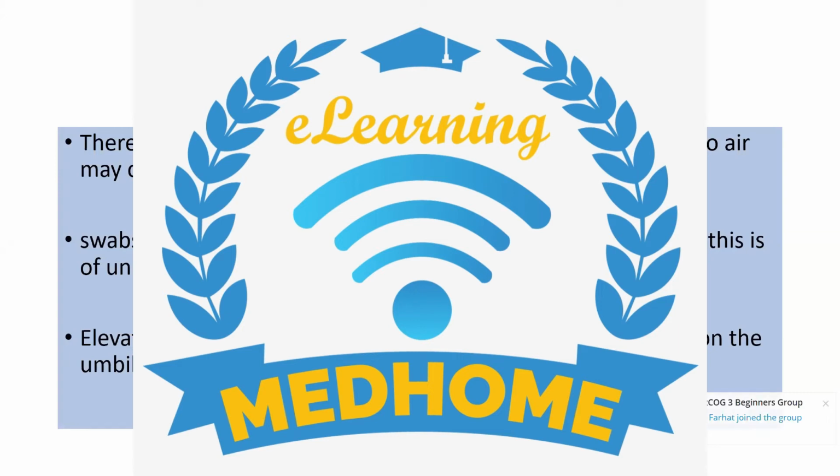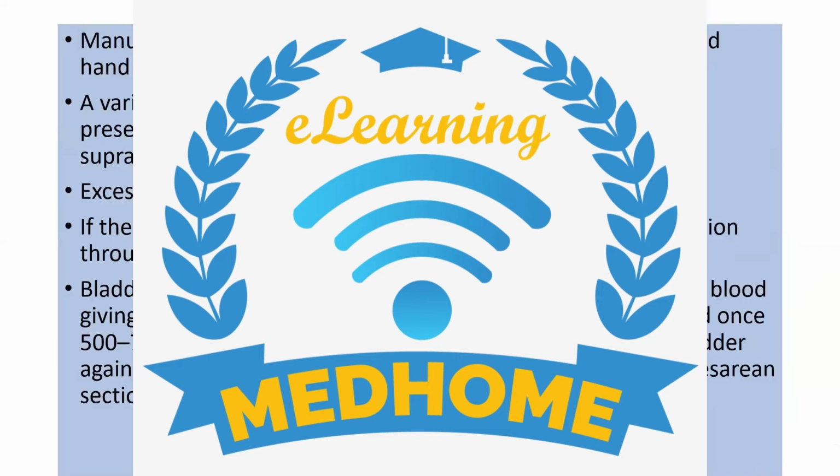Elevation of the presenting part is thought to reduce the pressure on the umbilical cord and prevent vascular occlusion. We said that. What will we do? Either manual lifting or bladder filling. Manual elevation is achieved by inserting 2 fingers of a gloved hand into the vagina and pushing the presenting part upward. A variation is to remove the hand from the vagina once the presenting part is above the pelvic brim and apply continuous suprapubic upward pressure.